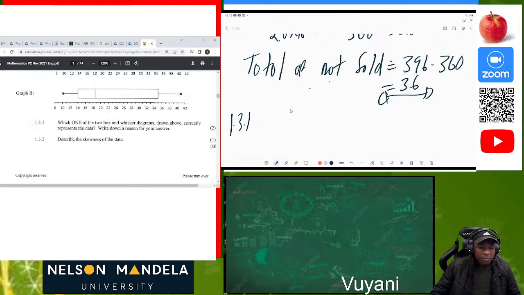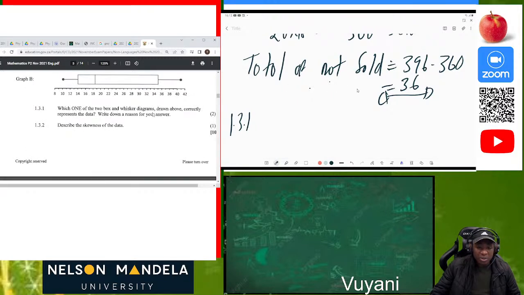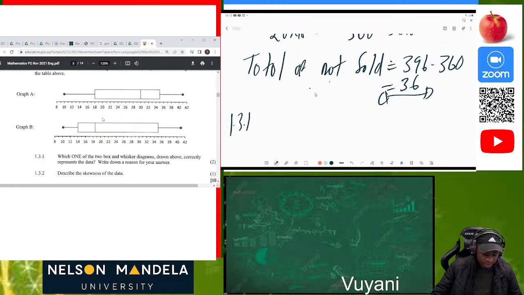So now, 1.3.1. Which one of the two box and whisker diagrams drawn above correctly represents the data? Which one of these two represents the correct one? Of course, it's going to be option B, as you can see. Option B. Let me just say graph B.